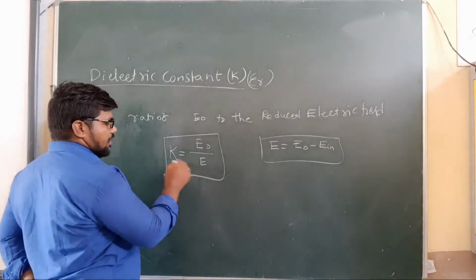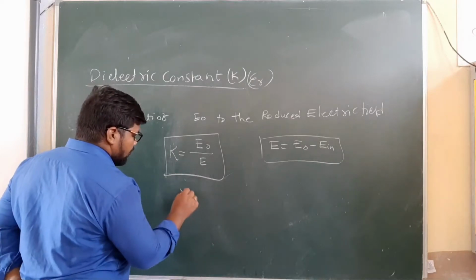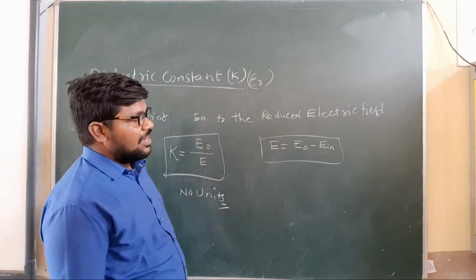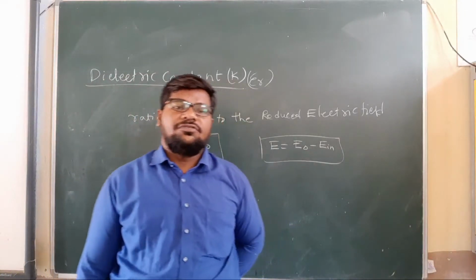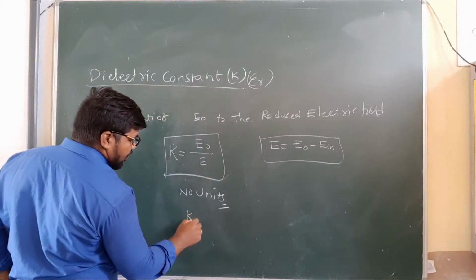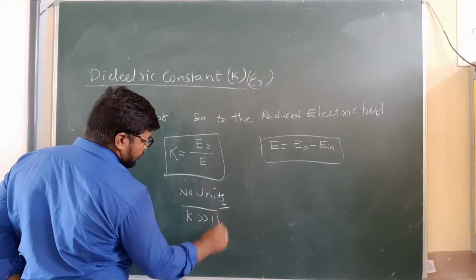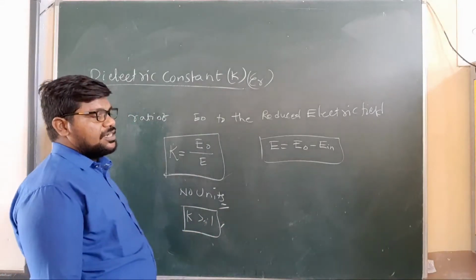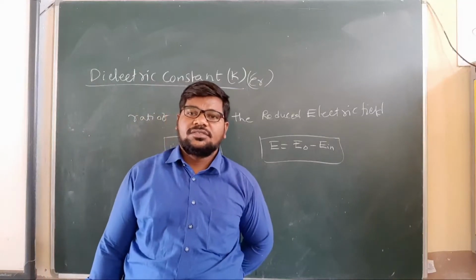Here it is a constant, and there are no units for the dielectric constant. Clear, my children? The value of K is always greater than 1 for a medium.